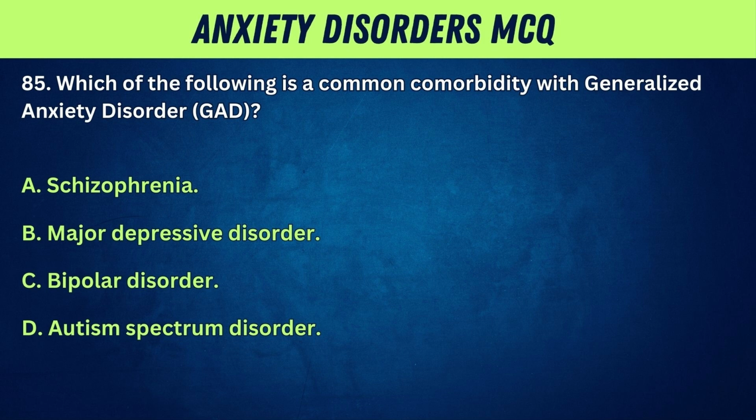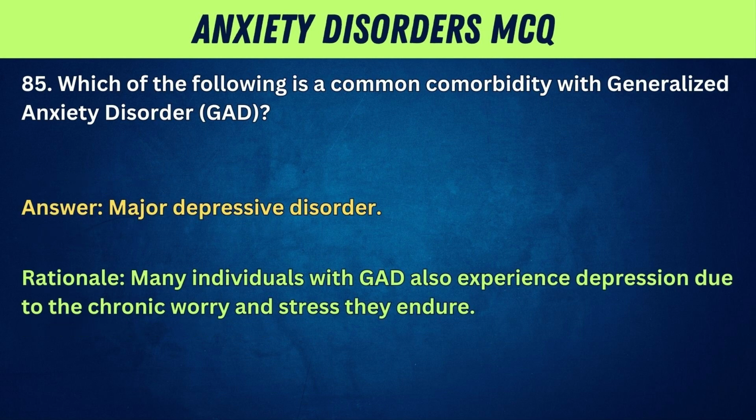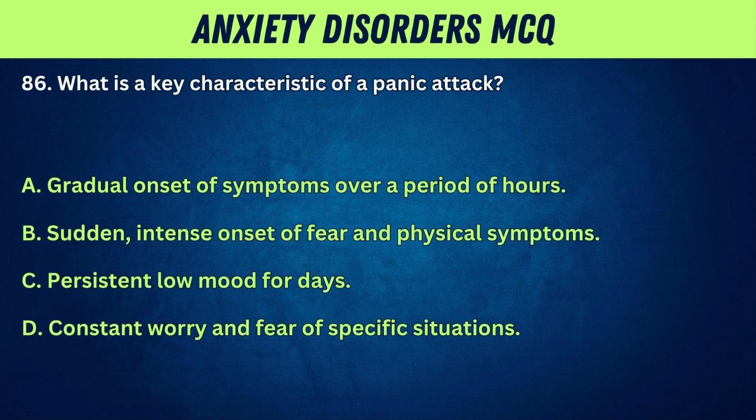85. Which of the following is a common comorbidity with generalized anxiety disorder, GAD? A. Schizophrenia. B. Major depressive disorder. C. Bipolar disorder. D. Autism spectrum disorder. Answer: major depressive disorder. Rationale: many individuals with GAD also experience depression due to the chronic worry and stress they endure.